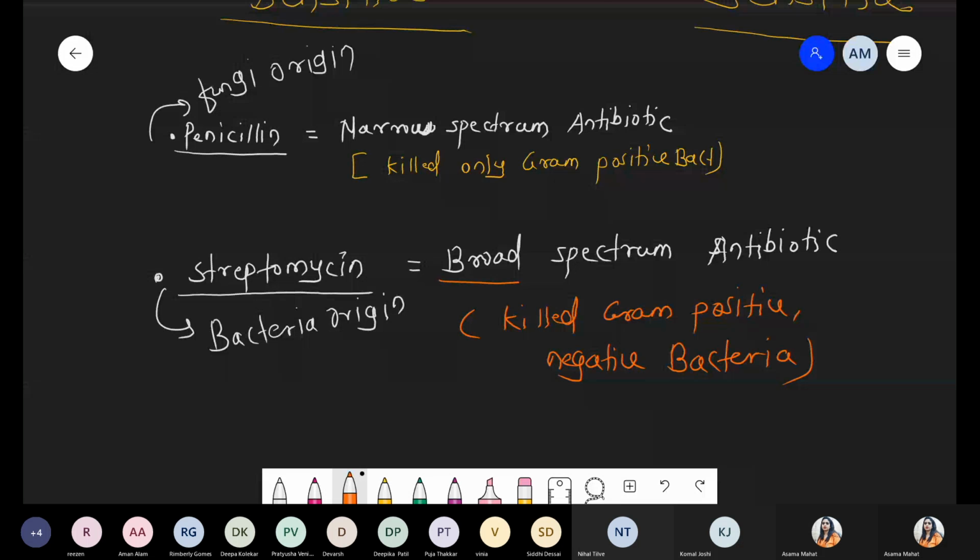Now what is commonly used, even doctors prescribe, is azithromycin. Even for COVID treatment, azithromycin antibiotic is used as a part of the treatment. Or if you have any cold or any bacterial infection, any pathogen attack, the doctor gives you a simple dose of 3 days, 5 days, 8 days, 10 days of antibiotic, that is azithromycin. Azithromycin, which is currently used, is also an example of a broad spectrum antibiotic which kills gram positive as well as gram negative bacteria. Got it? Komal, got it beta?